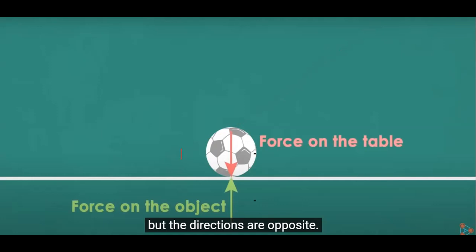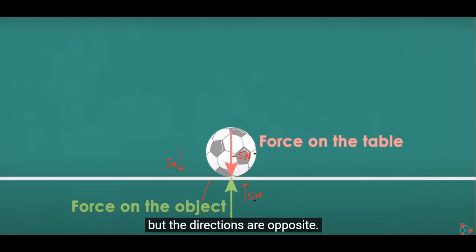So if a 5 Newton force is exerted by this ball on this table, this table will also exert a 5 Newton force on this ball. So this is 5 Newton, and this will also be 5 Newton, but the directions are opposite. If I take the upward direction as positive 5 Newton, then the downward will be considered as minus 5 Newton when we write it, but the magnitude is equal.